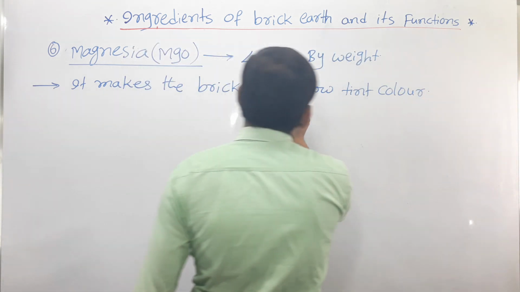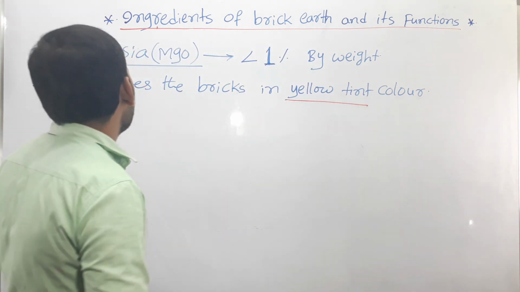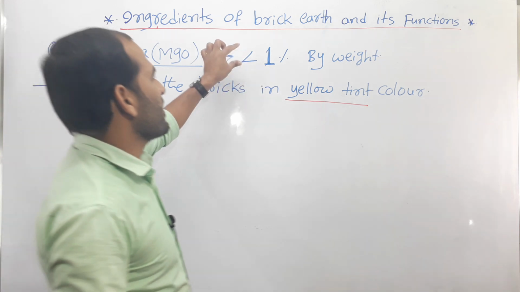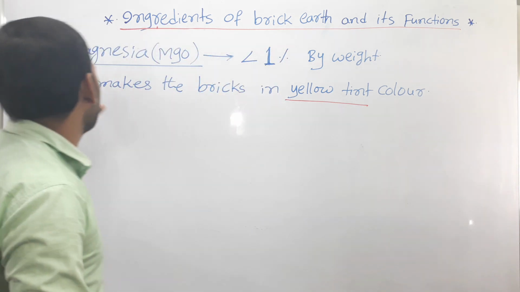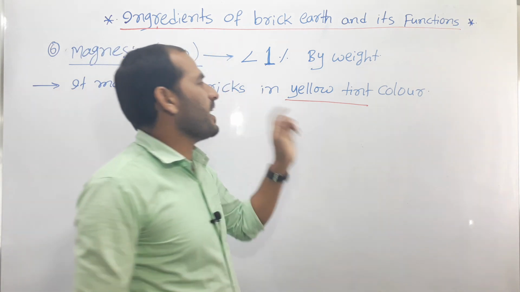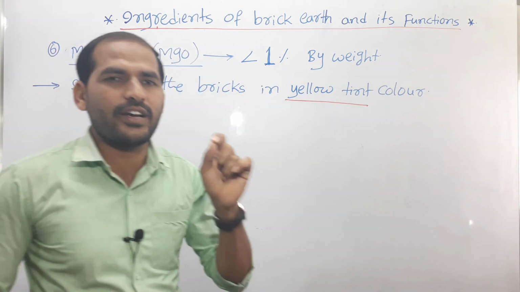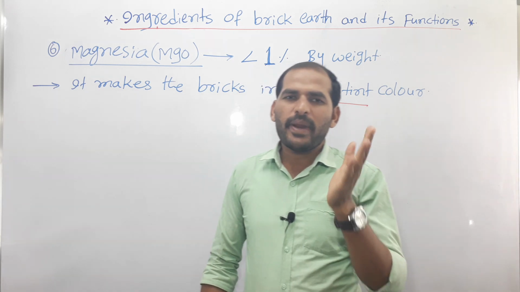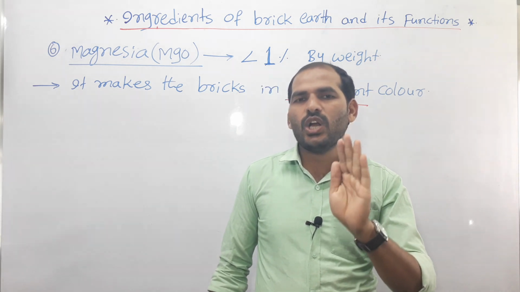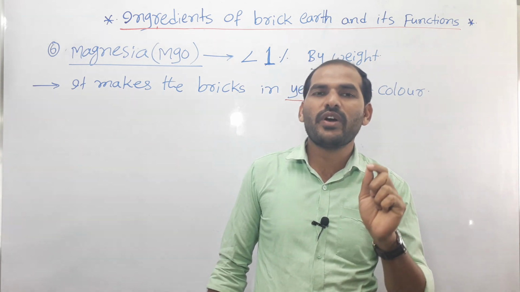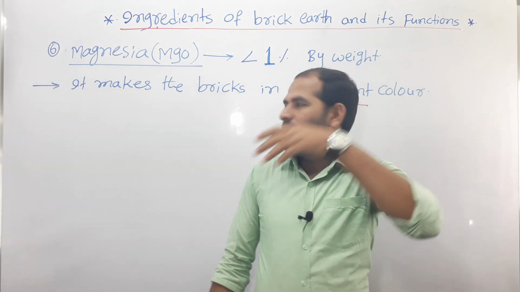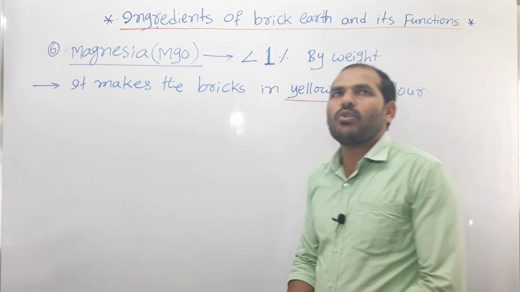If magnesia is present in the brick earth, less than 1%, it makes the bricks a yellow tint color. The visibility of a brick in yellow tint color means it contains magnesia, less than 1%.